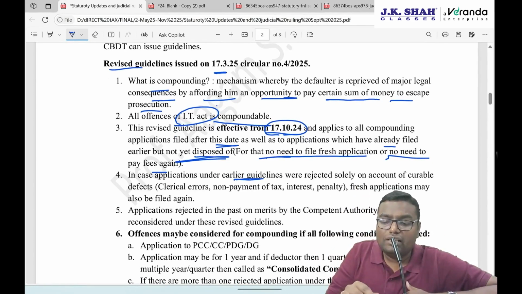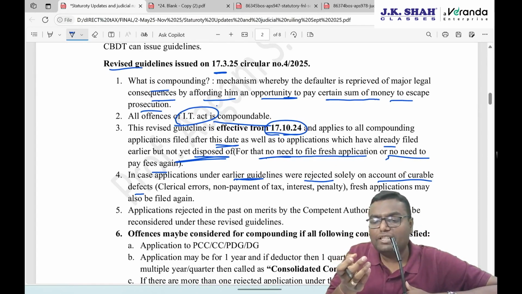Now, in case applications under earlier guidelines were rejected solely on account of a curable defect: whenever you apply for compounding, your tax payable has to be completely paid. First of all, you have to mention properly the years and the sections for which you need compounding, and if any mistake is there, the authority can reject your application. What if, as per the earlier guideline, your application was rejected because of a curable defect, a clerical error? Now, as per the new guideline, you can make the application again. It will be counted as a fresh application, a new application, and they can start the compounding process. A fresh application may also be filed for this curable defect.